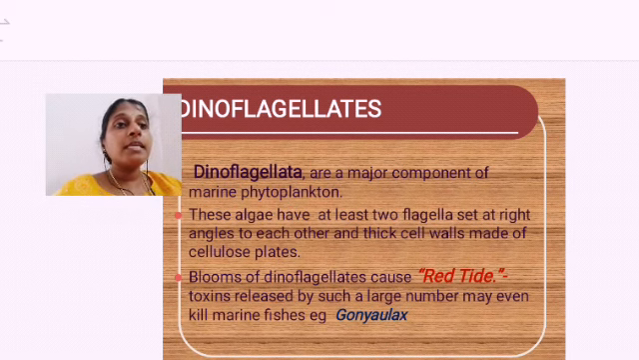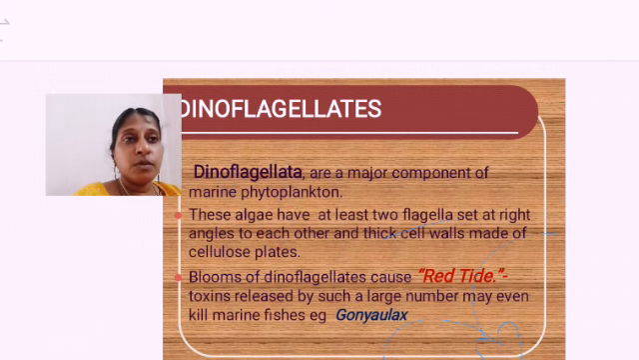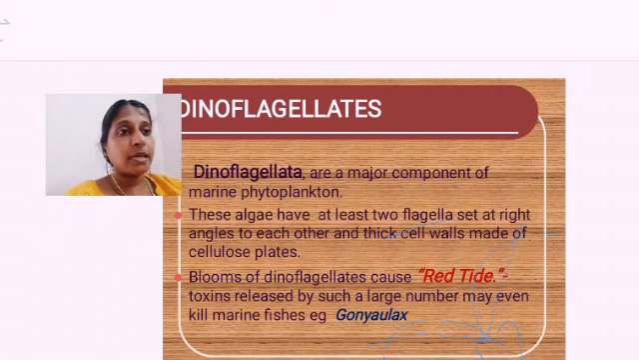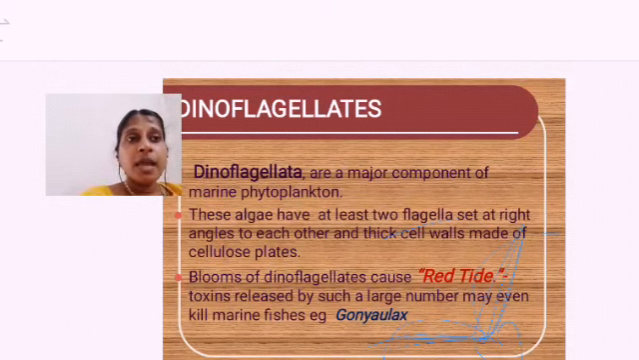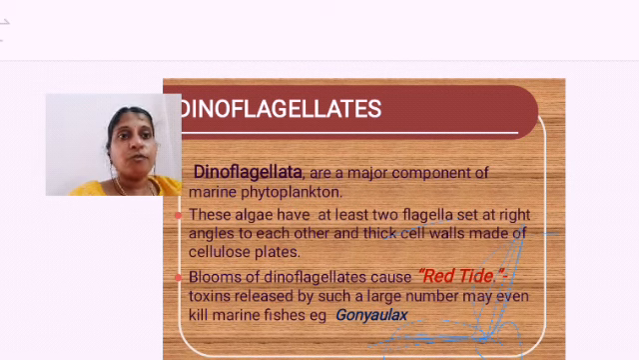These algae have two flagella. How many flagella are present? Two flagella will be present, set at right angles to each other. One is at right angles to the other. And they have thick walls which are made up of cellulose. What are they made up of? They are made up of thick cellulosic cell walls. Cellulose is a form of carbohydrate.